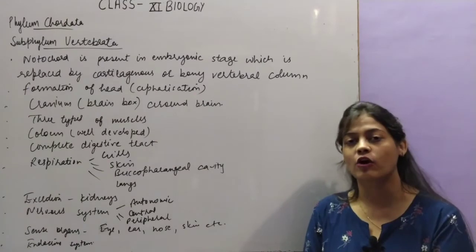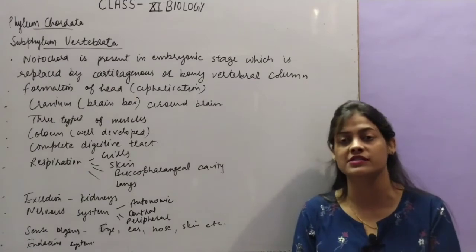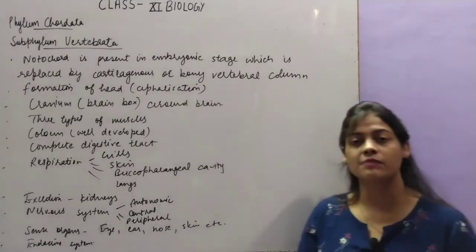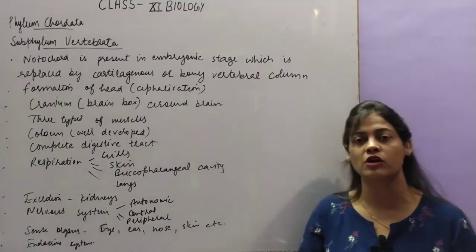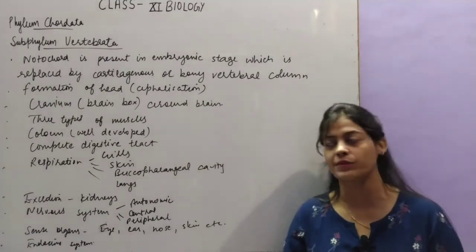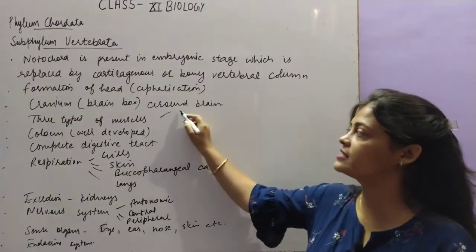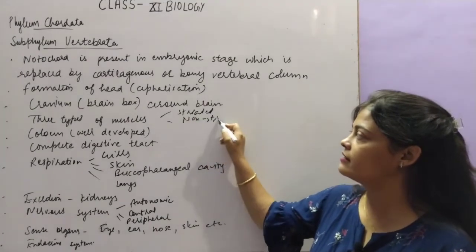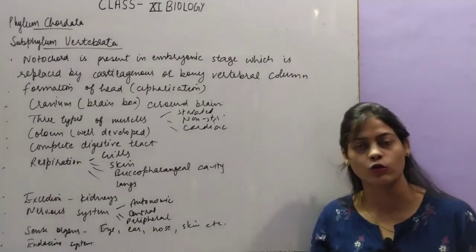Formation of head, or cephalization, is there. Proper head formation will be there, whereas till now there was no proper distinct head. So cephalization is shown by vertebrates. Next is the cranium, called the brain box, which is present around the brain. Otherwise, if the brain was developed, it was not covered by any kind of brain box to protect it. So they have the cranium around the brain. Next, three types of muscles are developed, which we have already studied, that is striated, non-striated and cardiac. All three muscles will be there for proper movement and locomotion.